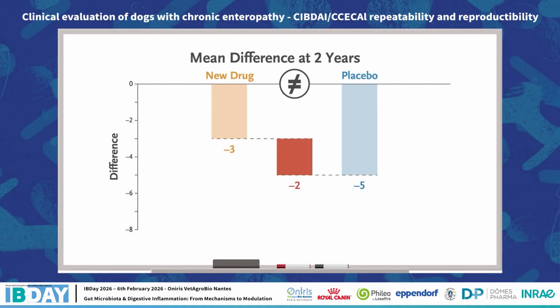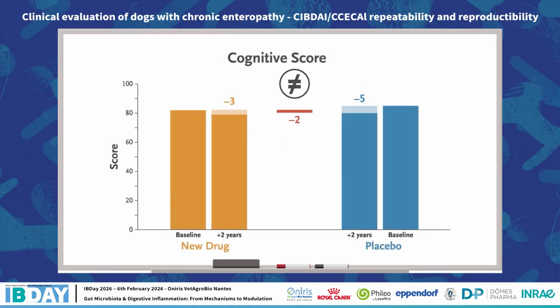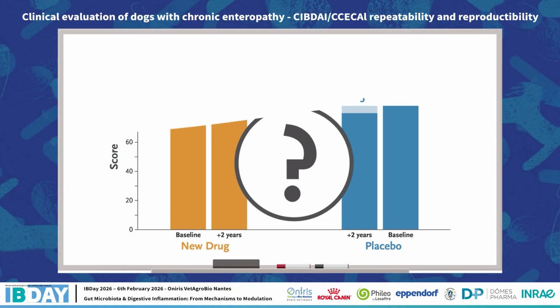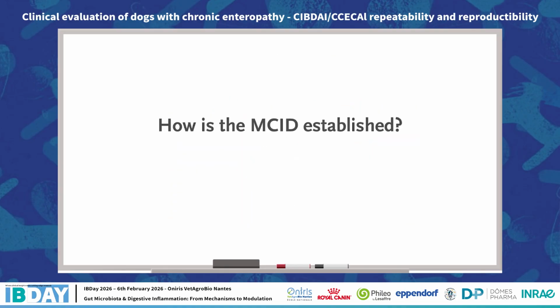This difference is statistically significant, but you think it seems unlikely that a 2-point difference on this 100-point scale will be noticed by the person or their loved ones. But how do you know? That is, how is the MCID established?